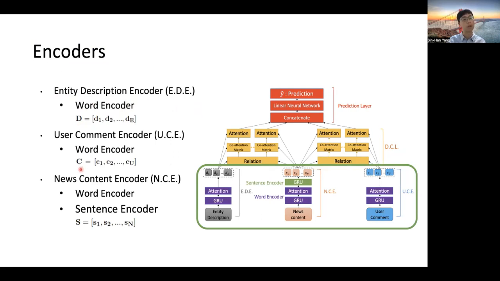The output of this encoder will be a series of vectors C. For news content, we use the news content encoder. First, we use a word encoder as well, but in order to capture the relation between sentences, we use a sentence encoder above the word encoder. The output of the news content encoder will be a series of vectors S.